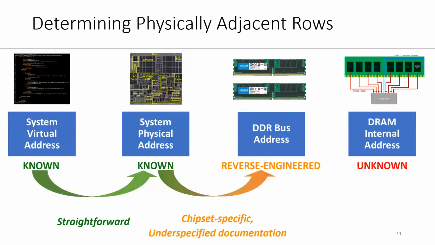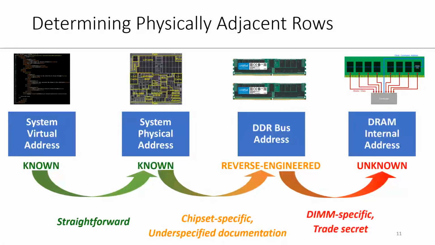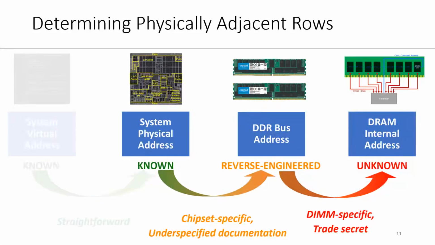While the upper layers are well understood by the research community and sometimes are documented by CPU vendors, the internal addressing of DRAM is a highly guarded trade secret. What is even worse, the internal addressing can change from one DIMM vendor to another. This forces the cloud provider to extract the adjacency map for each hardware he wants to test. Our second challenge boils down to understanding the last two layers.